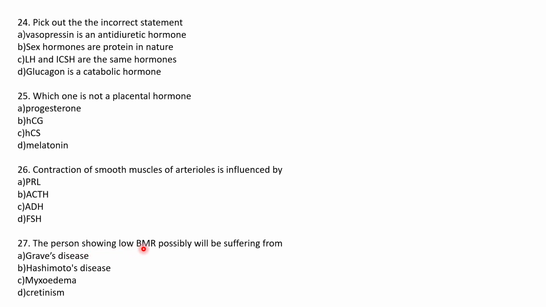The person showing low basal metabolic rate possibly will be suffering from Hashimoto's disease. In Hashimoto's disease, no, I'm sorry. The person showing low BMR possibly will be suffering from cretinism. Yes, cretins are those people who have very less thyroxine in their body. So that is why their basal metabolic rate is low.